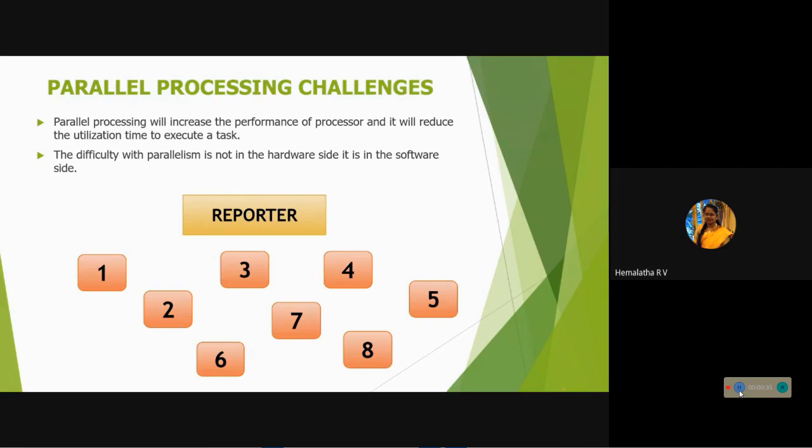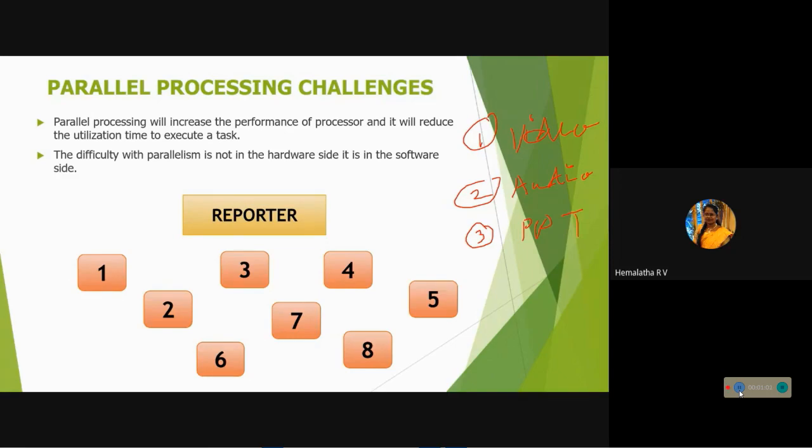So the first task I will call a process. First, I'm going to download my videos. At the same time, simultaneously, I'm listening to some audio, or let it be any songs. And third, at the same time, I'm working on my PowerPoint. So each of these is called a task or a process.